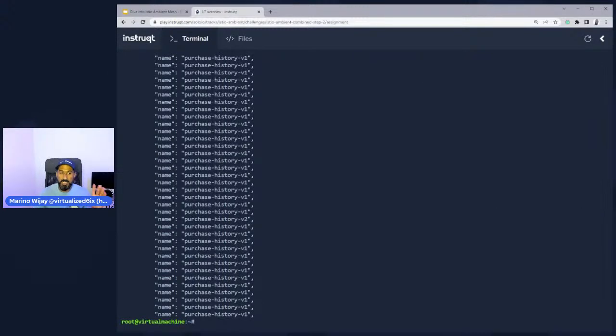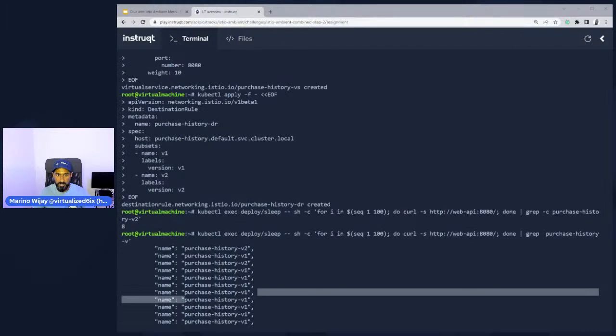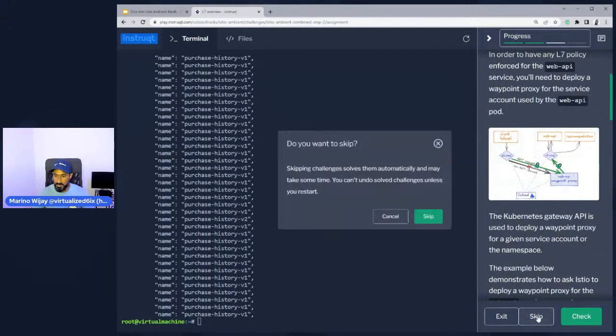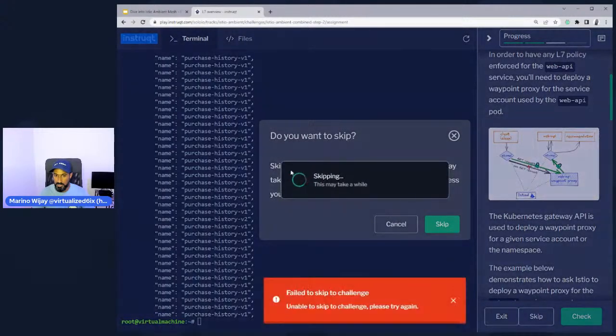What about when I have services going from ambient mesh-based services to non-ambient mesh or regular Istio? Let's go explore that right now. Oop, something is wrong. Something went wrong. Interesting. Okay. I'm not sure why it's going through this. I might have missed a step, but this is interesting.